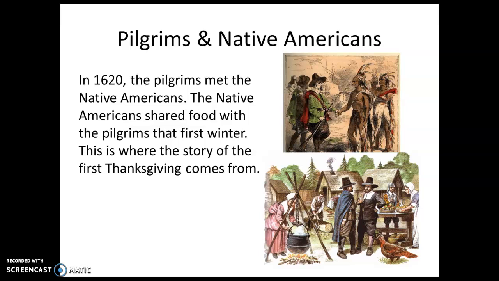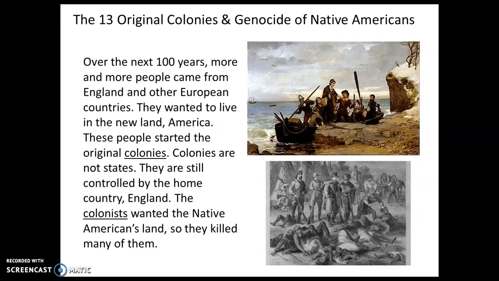The Pilgrims and Native Americans. In 1620, the Pilgrims met the Native Americans. The Native Americans shared food with the Pilgrims that first winter. This is where the story of the first Thanksgiving comes from. So the Native Americans helped the Pilgrims survive. They gave them food and shelter, like homes, and they taught them how to hunt and fish in their land. So you could say the Native Americans were very friendly.